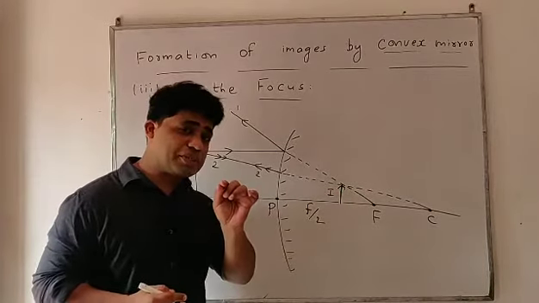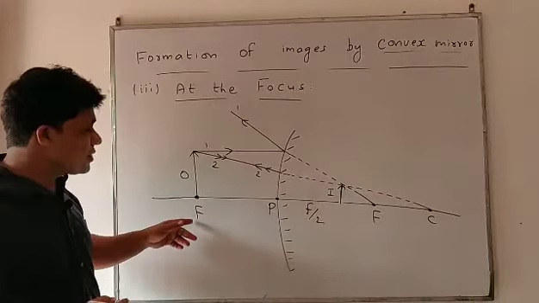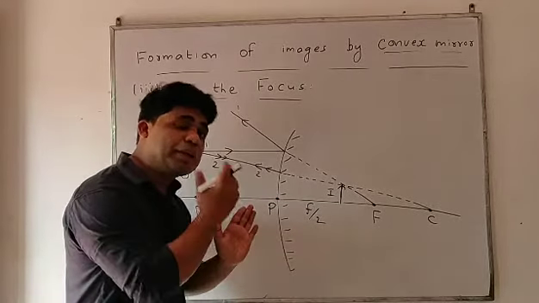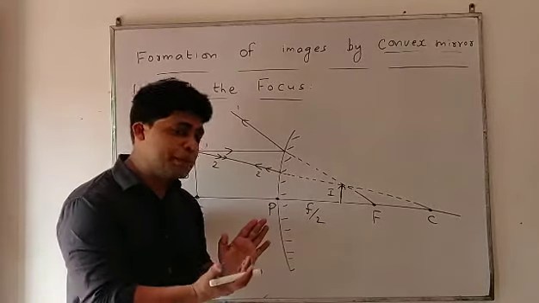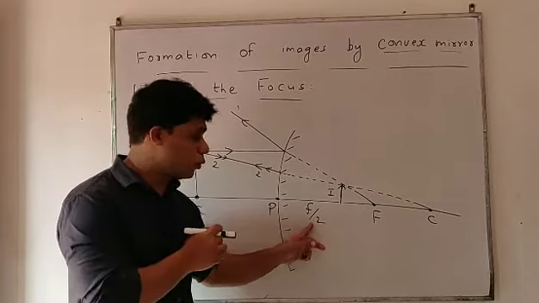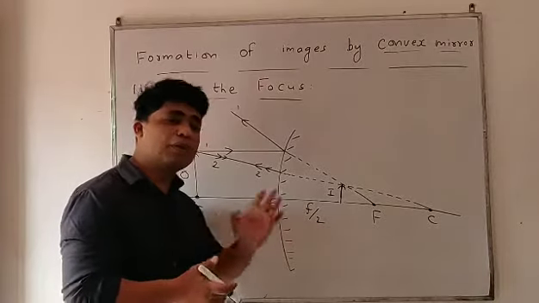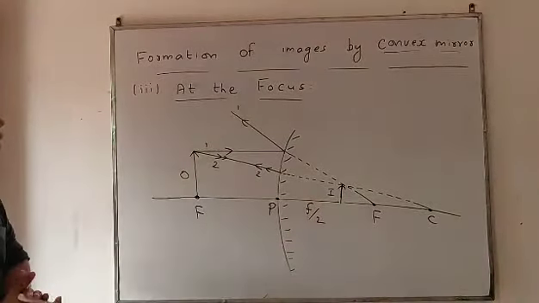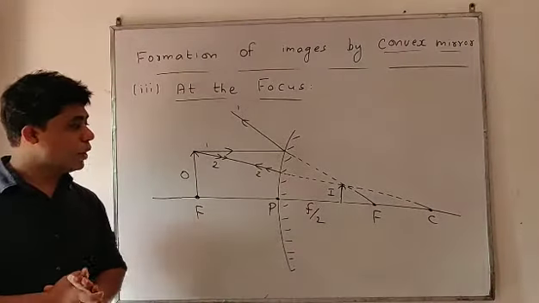The distance of this image, when the object is placed at the principal focus: obviously the image will form behind the mirror. It is erect, virtual, and diminished, but it will form at a distance f/2 from the pole, half of the principal focus, half of the focal length. So this will be our third case. Understood, students?